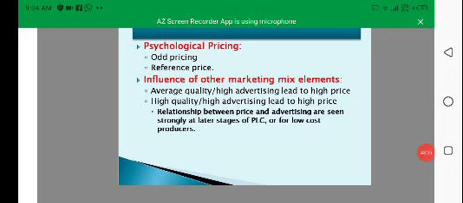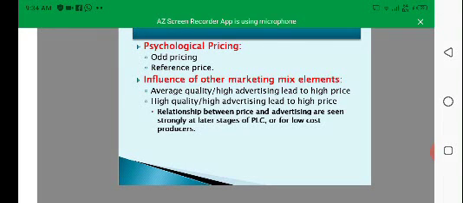So how to select the final price? Companies must normally consider additional factors like the impact of other marketing activities, company pricing policy, gain and risk share pricing, and the impact of pricing on other parties. Pricing methods help to find out the final price.